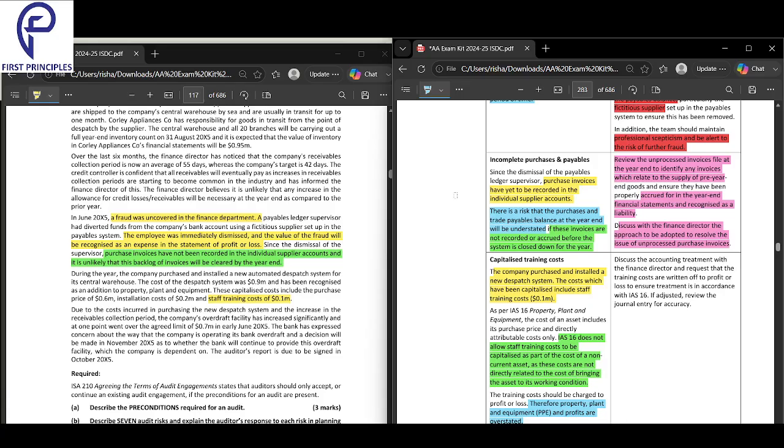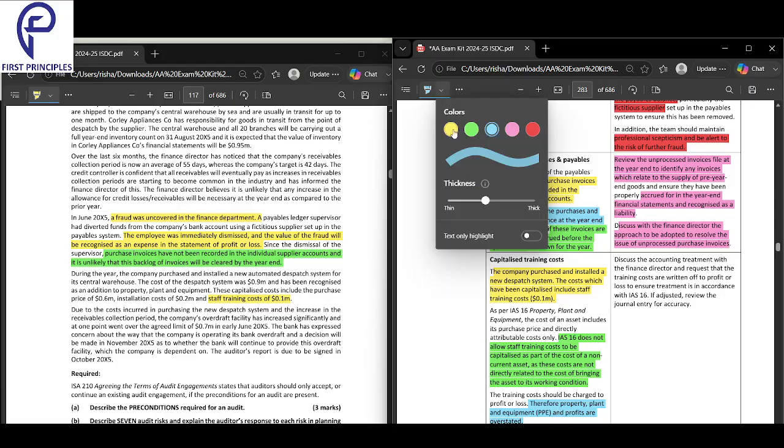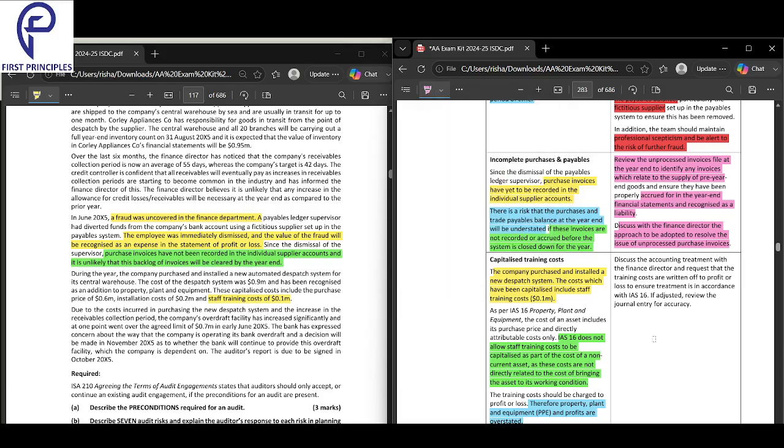So what do you have to do? You have to discuss with the director. Tell them to remove it. But ask them the rationale why they have done it, and tell them it's not allowed. Please remove it, right? Discuss the correct accounting treatment with the directors. Okay, discuss the accounting treatment with the finance director first of all. You should not have done it like that. Ask him to write it off. Request to write it off all in P&L to ensure it is current.